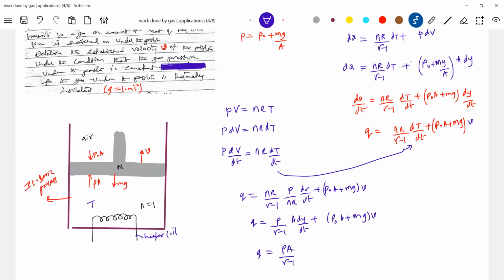dy by dt is V, and PA is P naught A plus mg only.